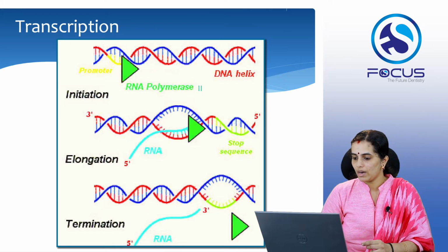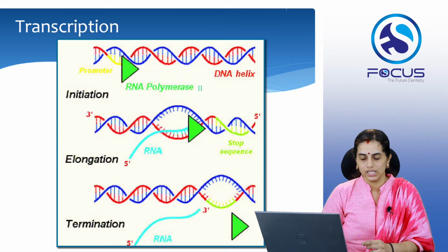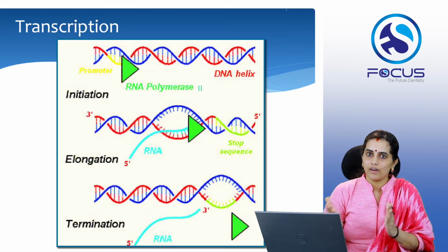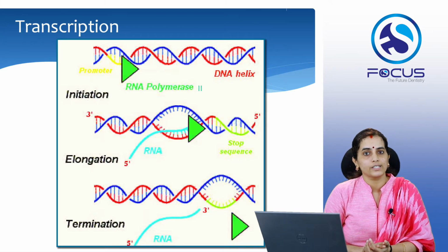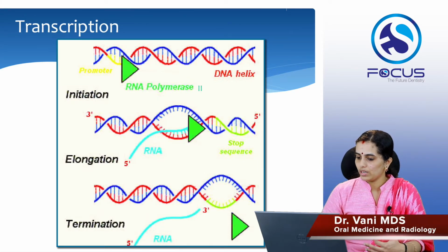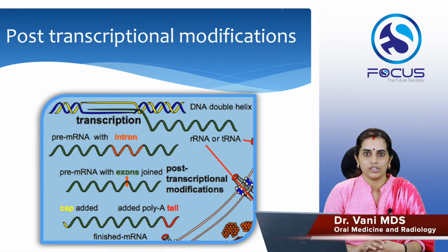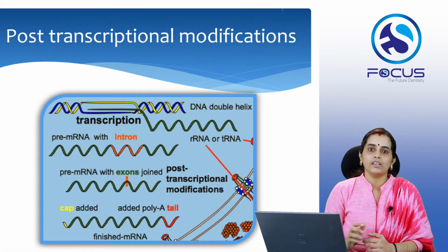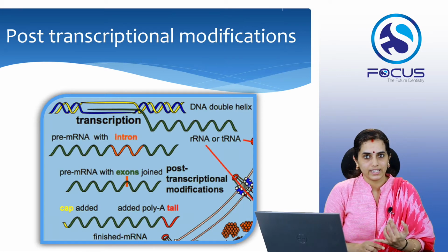So when the mRNA synthesis occurs, when it encounters any stop sequence there, the transcription process gets terminated and the mRNA is released. Okay, so whatever mRNA is formed just after the termination of transcription is called pre-mRNA or the primary transcript. Now it will enter the post-transcriptional modifications for it to become the final mRNA. So the three main post-transcriptional modifications are splicing, cap addition and poly-A tail addition.